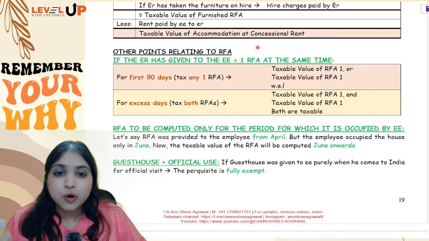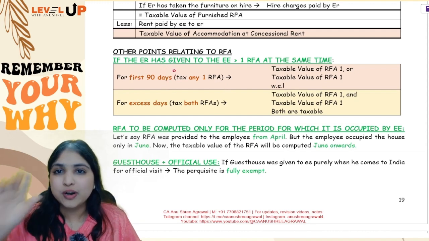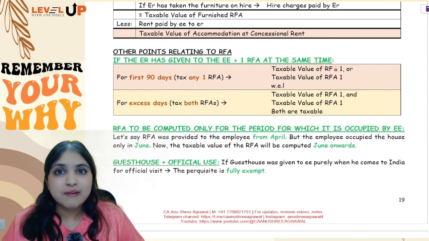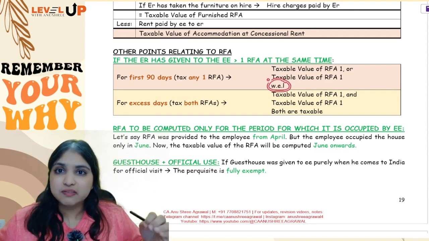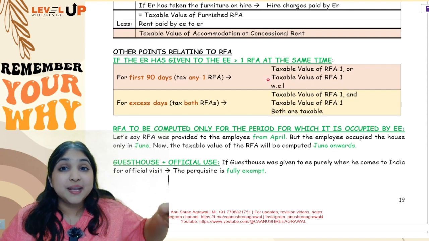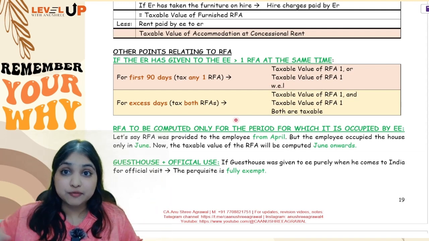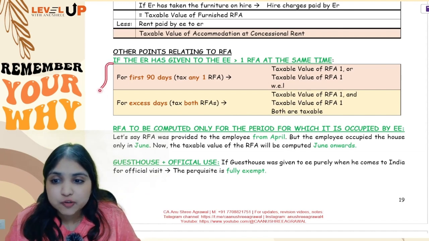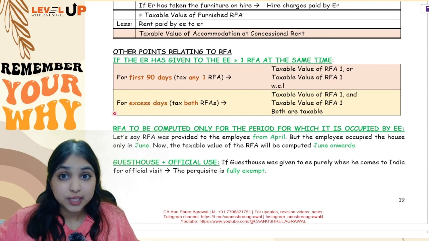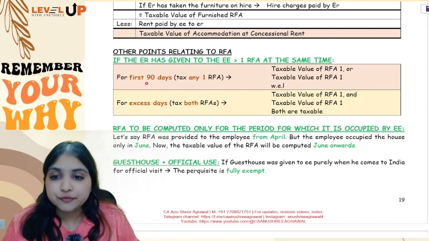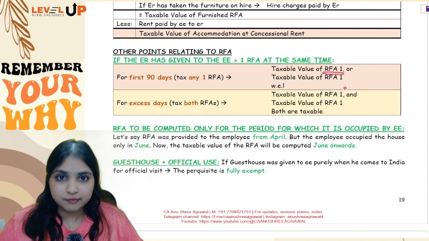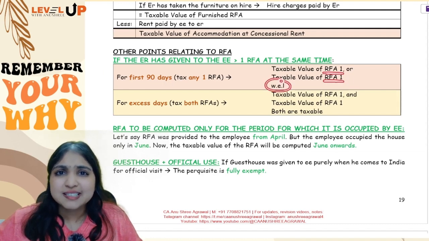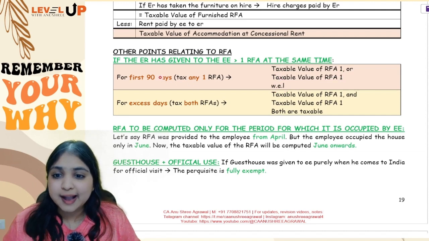Now listen, what if the employer has given to the employee more than one RFA at the same time? In that case, up to 90 days, for the first 90 days, only one RFA we will tax. So you will find the taxable value of both the RFAs, and whichever is lesser will be taxed for the first 90 days. But for the period above 90 days, for the excess number of days above 90 days, RFA 1 and RFA 2 both will be taxed. So when will this provision come into the picture? Only if the employer has given to the employee 2 RFAs at the same time. So for the first 90 days, you will find the taxable value of RFA 1 and RFA 2, whichever is lesser. So only one RFA you will tax for the first 90 days.